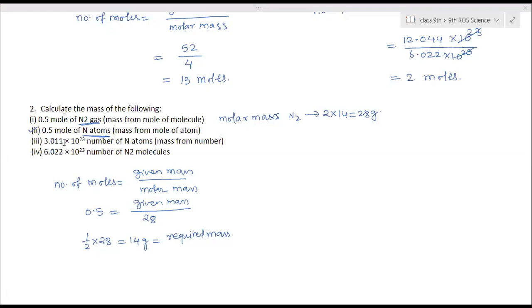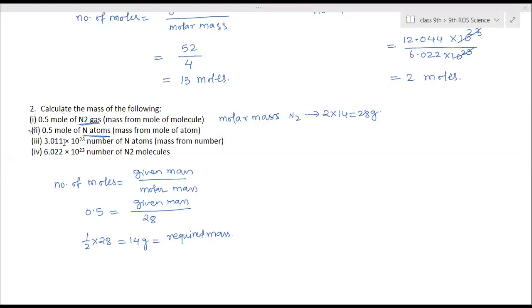Ma'am, I understand the second one, ma'am. What should we do, ma'am? The second one. Same thing, given mass by molar mass. Molar mass is n atoms, nitrogen atoms. What is the mass of nitrogen atom? Ma'am, is given mass 7. 14. So 0.5 is equal to given mass by 14.